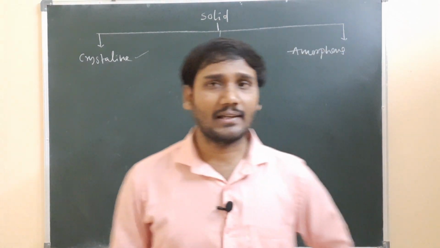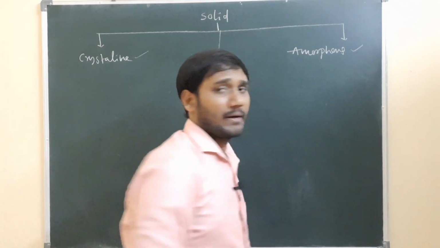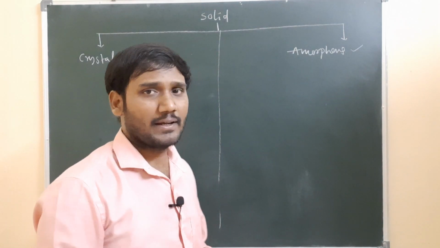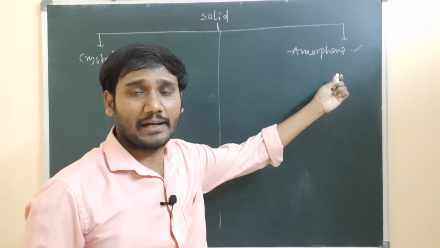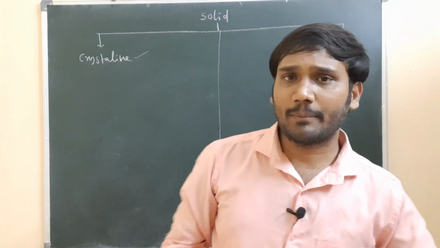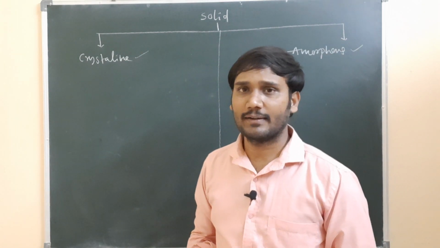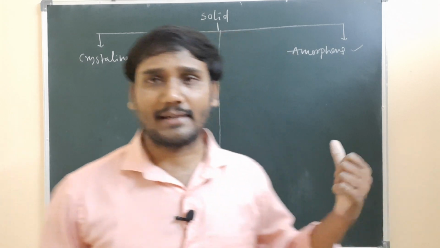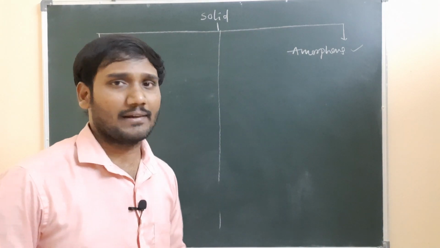One is the crystalline solid and another one is amorphous solid. Chalk is an example of amorphous solid and marble is an example of crystalline solid. So now, what is the arrangement in the crystalline, and what is the arrangement in the amorphous? Let us discuss.